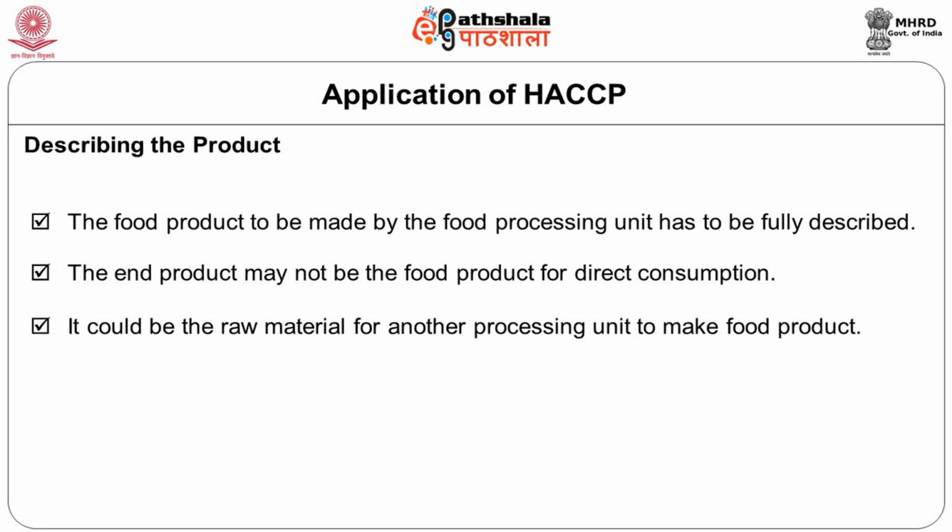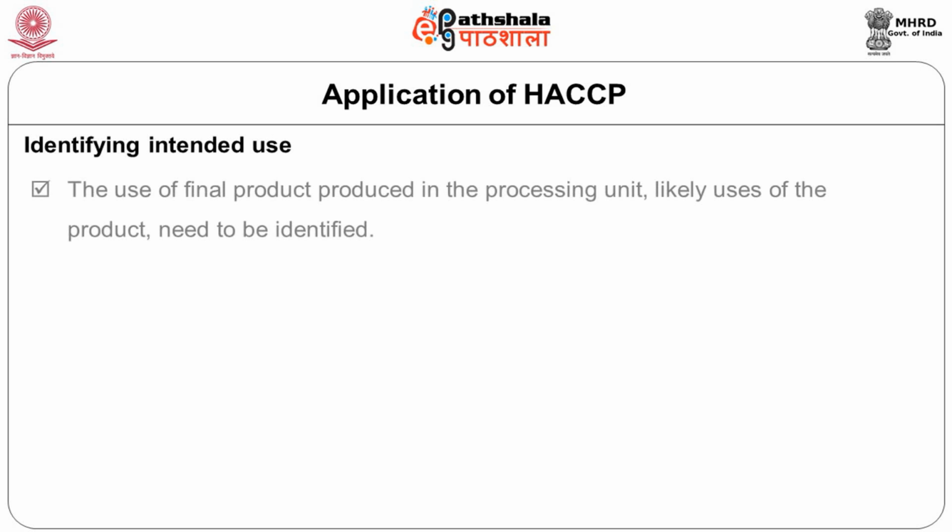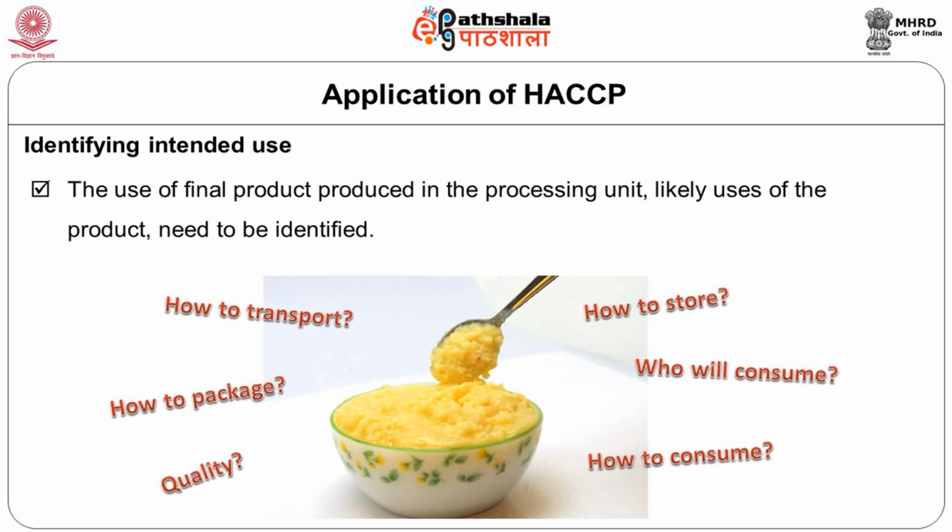This will give the HACCP team an idea of the type of hazards you can expect during storage or even processing. Then once you describe the product in detail, the next course of action is to identify the intended use.